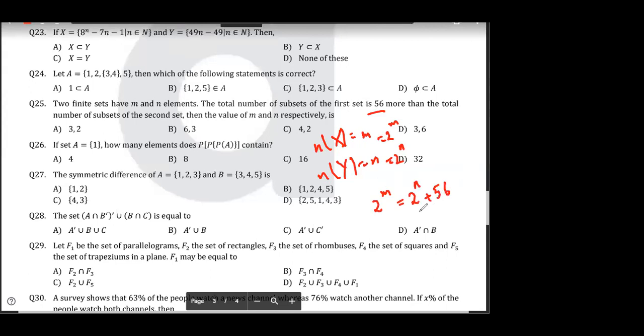Can you solve for the value of M and N now? I hope all of you can. Right? Yes or no? Yes, Vastav. 2 to the power M minus 2 to the power N is equal to 56. Okay? Because the number of subsets in the first is more. Okay? So 2 to the power M is equal to 2 to the power N plus 56.